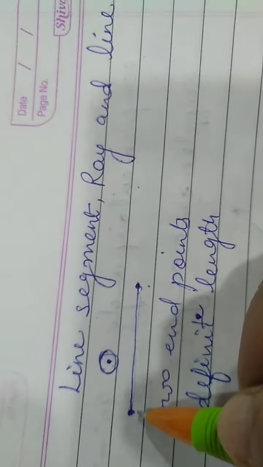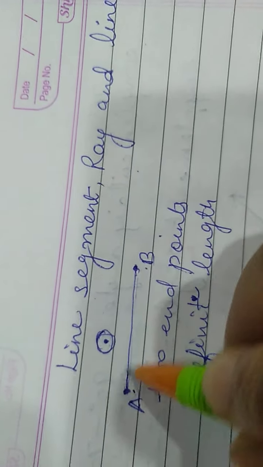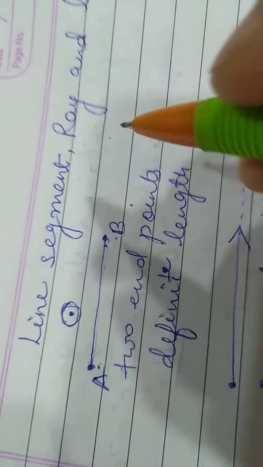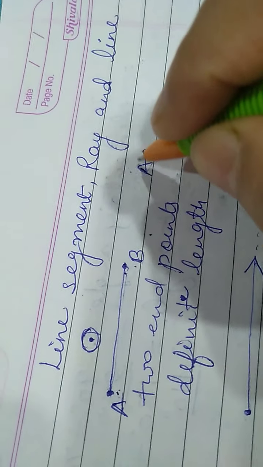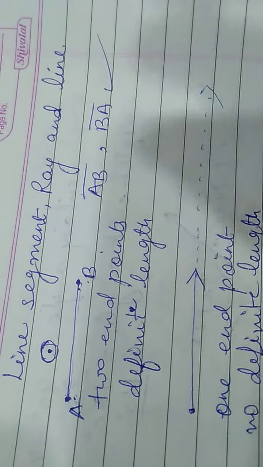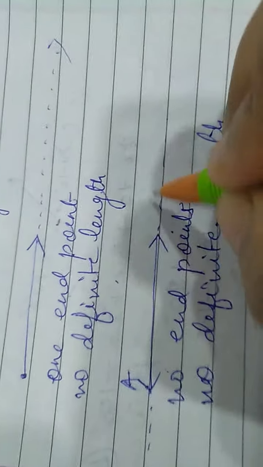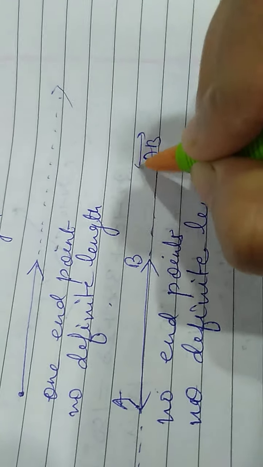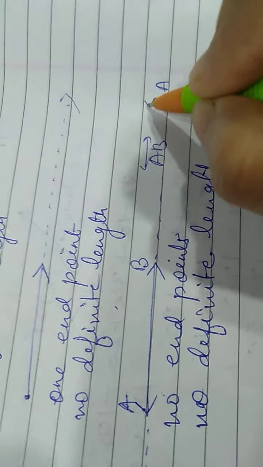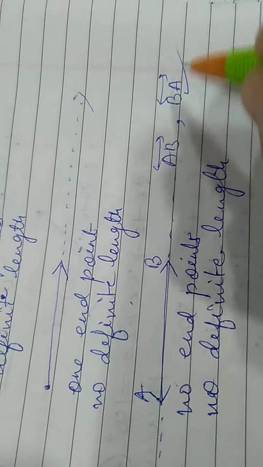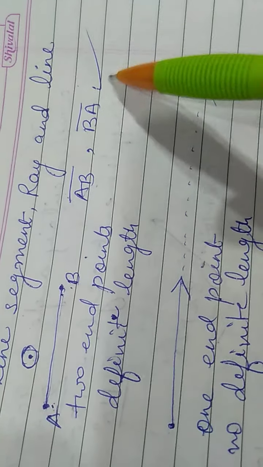Now you can see here in the line segment both the ends are same. So if we assume that the name of these points is A and B, we can write the name of the line segment as AB or BA. It doesn't matter, both are same, both are right. And in a line also, if we assume the points A, B, we can write the name of the line as AB or BA. Both are same or correct. Here also AB or BA doesn't matter.